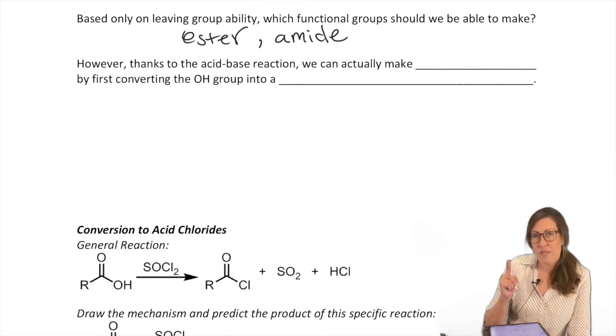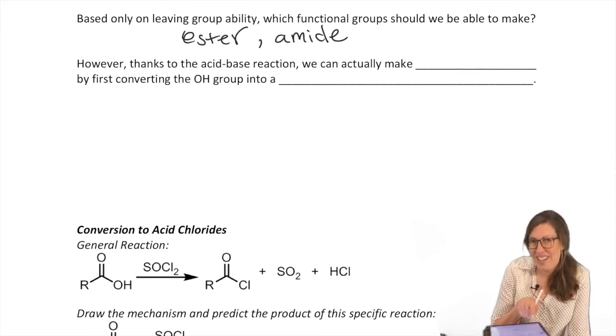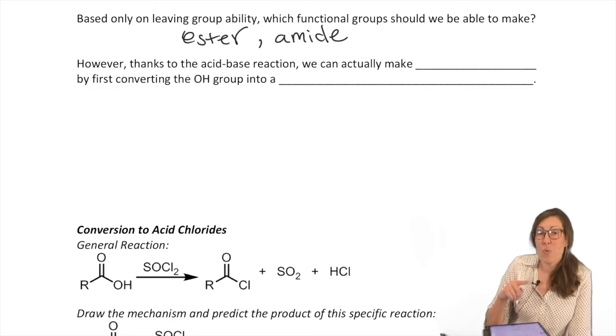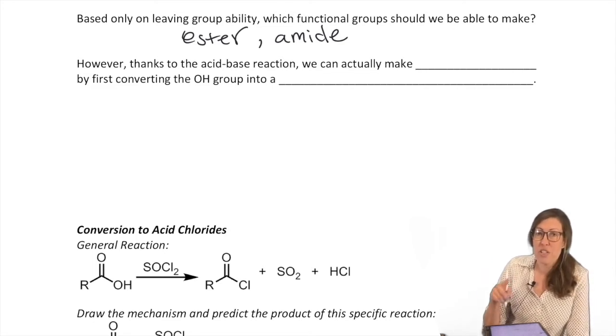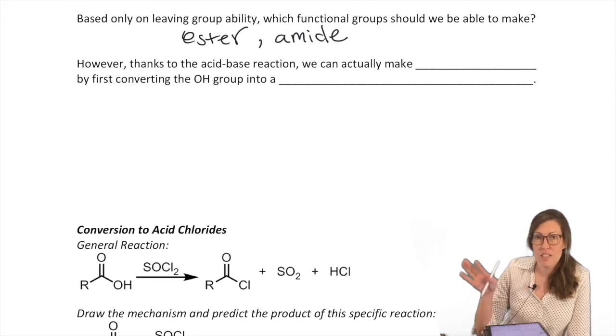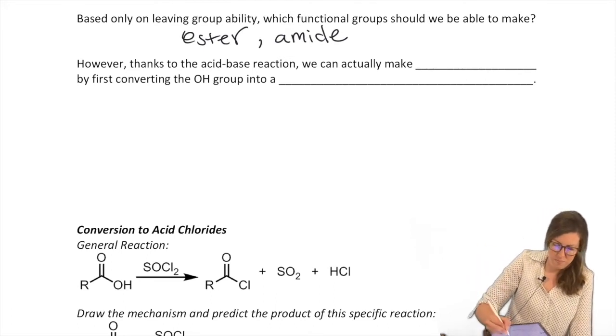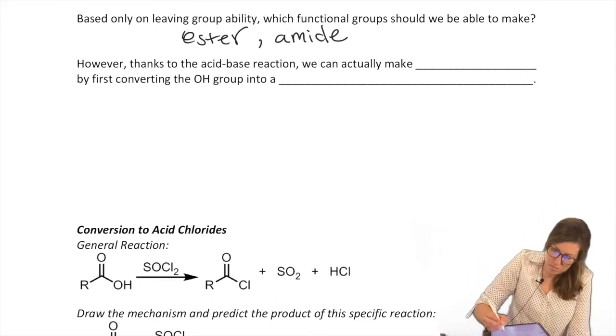However, because of that acid-base reaction I mentioned earlier, we can use that to our advantage. Turn that OH into a better leaving group so that we can access a lot of other functional groups, right? So we can actually make an acid chloride, specifically, by turning the OH into a good leaving group.